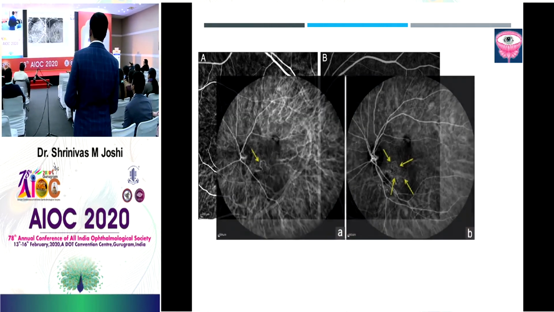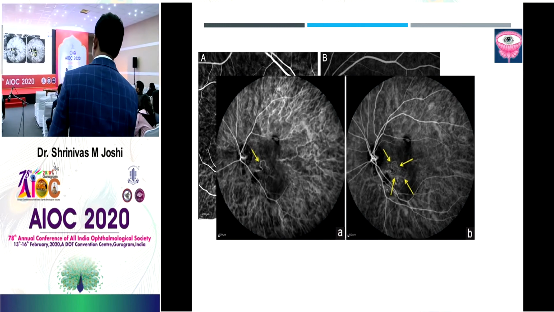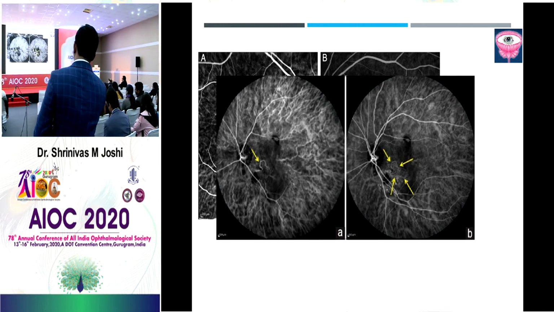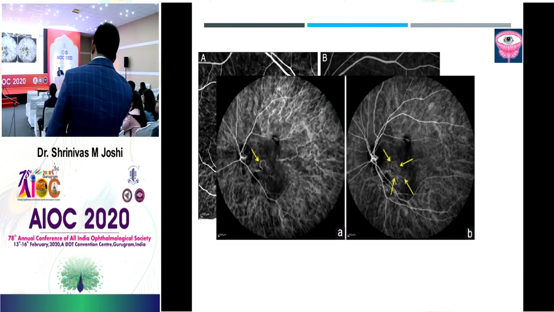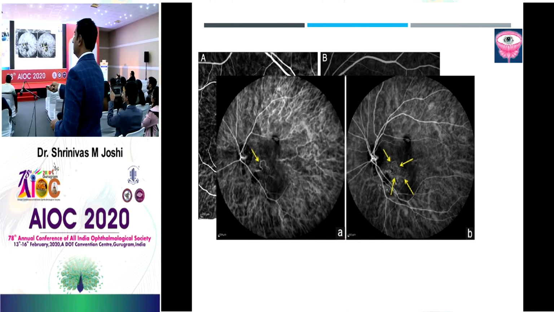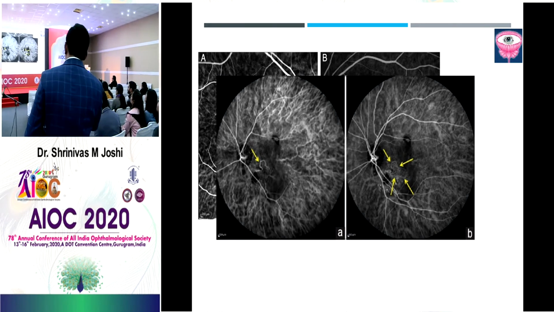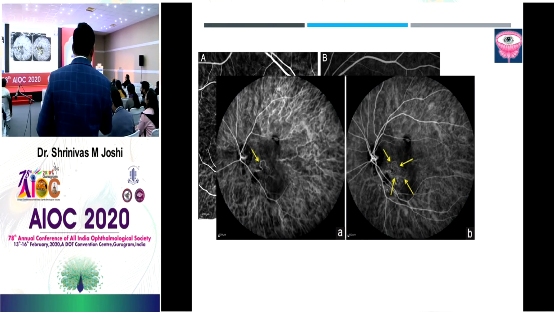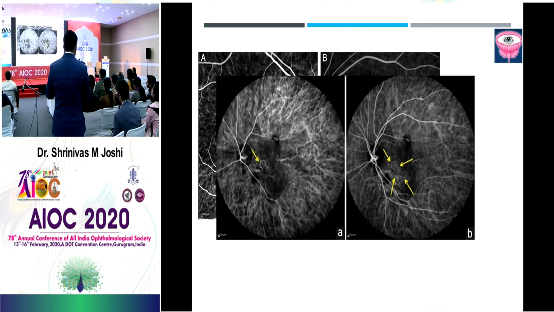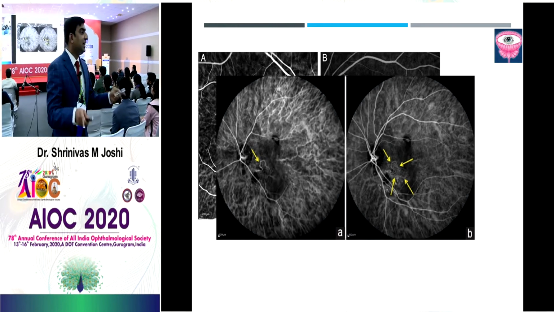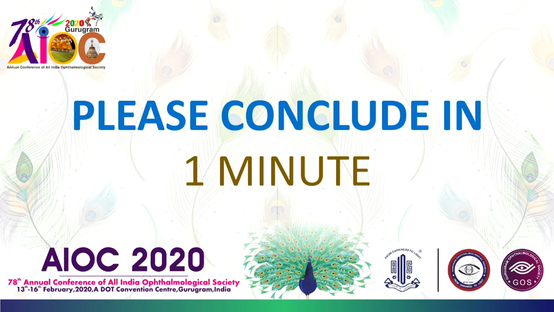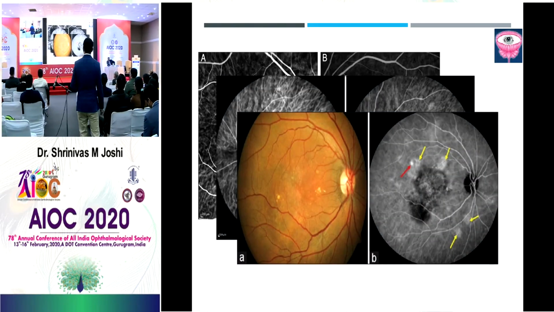Okay? So coming to the next, what is this? In the phase of ICG, you can definitely see the feeder vessel, the yellow mark. What is that? That's the feeder vessel. And this is actually the filling of the complete abnormal vascular network, which is called the BVN, that is the branching vascular network.